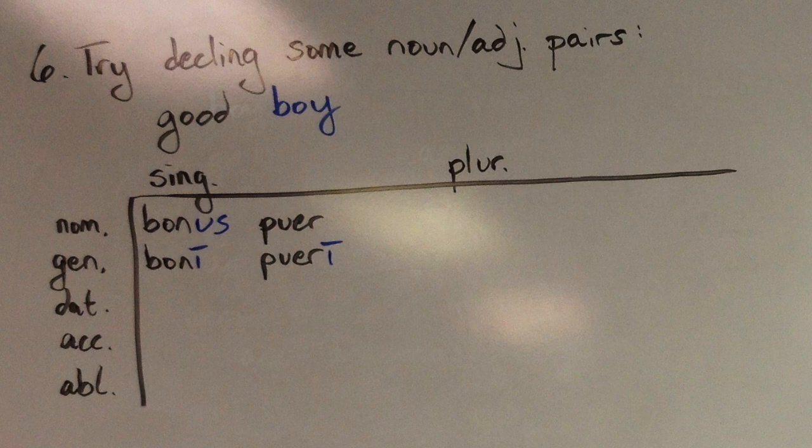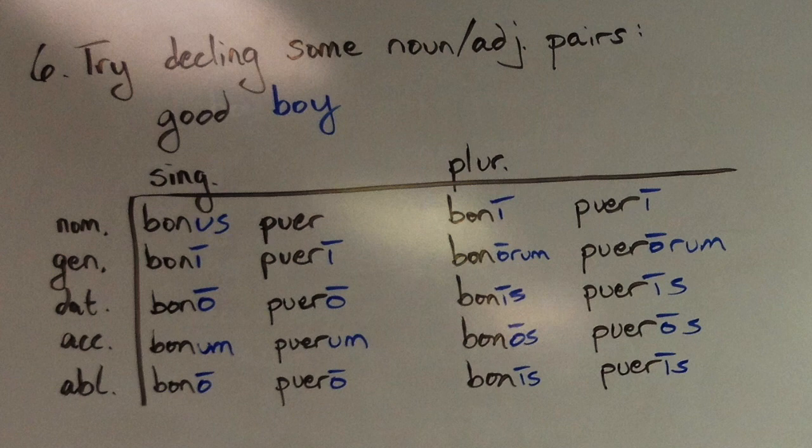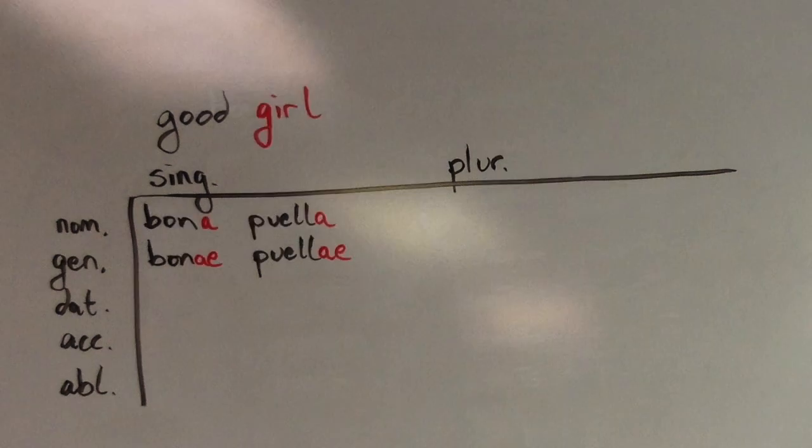If you did it correctly, we should have gotten in the left-hand singular column, bonus puer, boni pueri, bono puero, bonum puerum, bono puero. In the right-hand column, that would leave us with boni pueri, bonorum puerorum, bonis pueris, bonos pueros, bonis pueris. Let's try again with the phrase good girl.